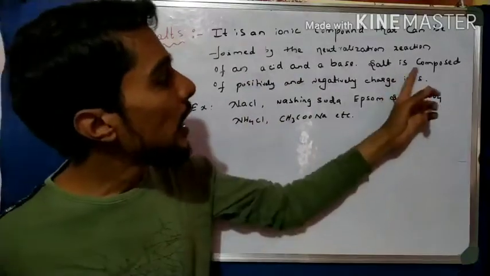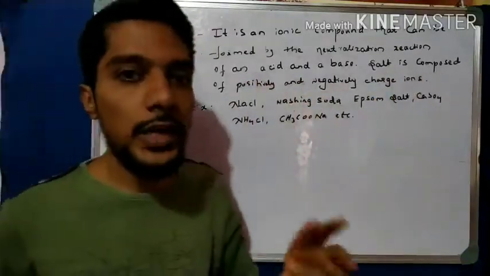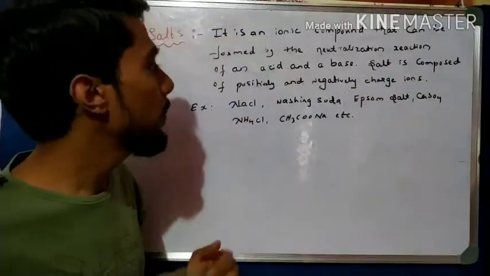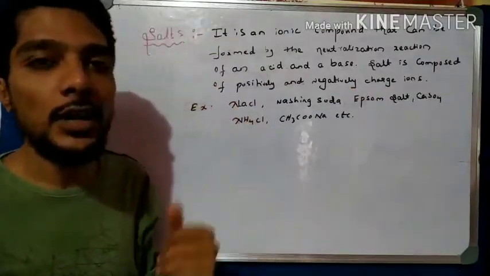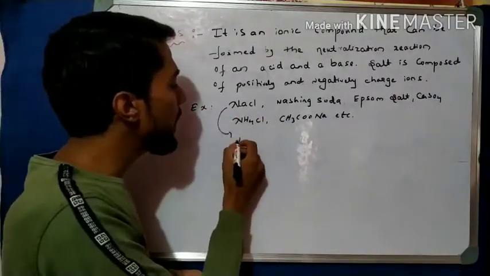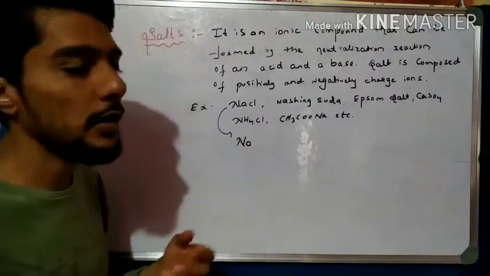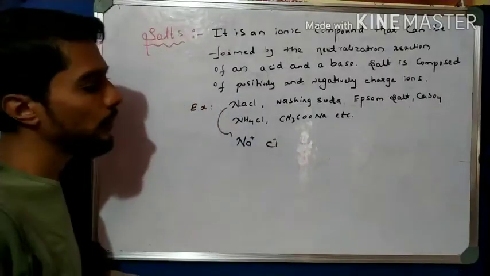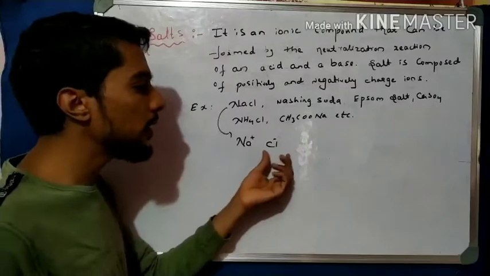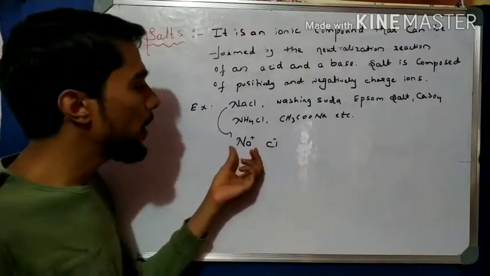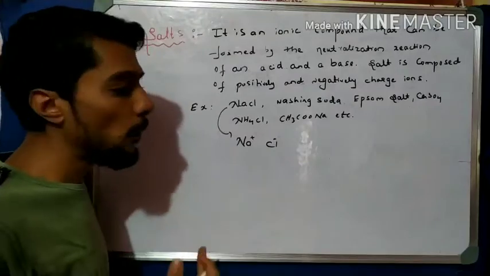Then here, salt is composed of two particles. One is positively charged particles and one is negatively charged particles. For example, I take here NaCl, that is the common salt we use in the kitchen. So in NaCl we observe that two ions are there, Na plus ion and Cl minus ion. Metal forms the positive ion and Cl, a non-metal, accepts the electron, so it is negative, while sodium donates the electron and is a positive ion.